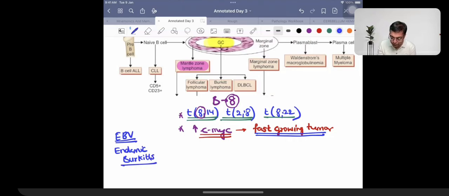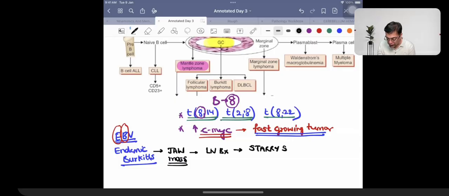Endemic Burkitt's. From the name itself, you can remember Epstein-Barr, EB. Endemic Burkitt's, which virus? Endemic Burkitt's virus is EBV. These patients are going to be having the classical important presentation in the form of involvement of jaw mass. So lymph nodes around the jaw are going to be having involvement. So mandibular mass. So African child having a mandibular mass. That is what you need to remember. And as and when you are going to be performing a lymph node biopsy in these children, you are going to be having a classical appearance that is going to be given the name of a starry sky appearance.